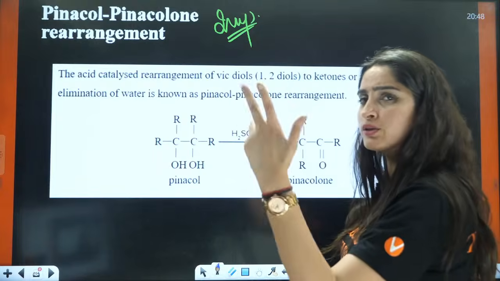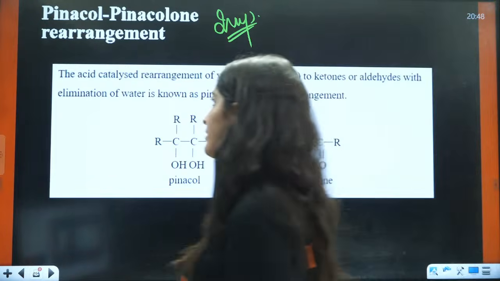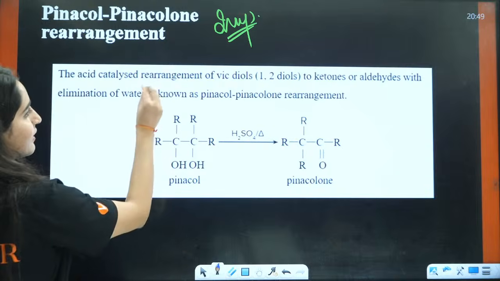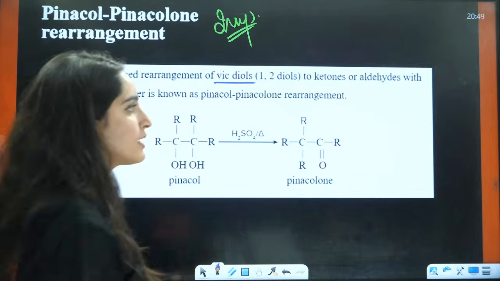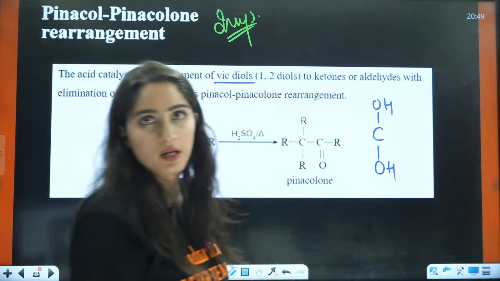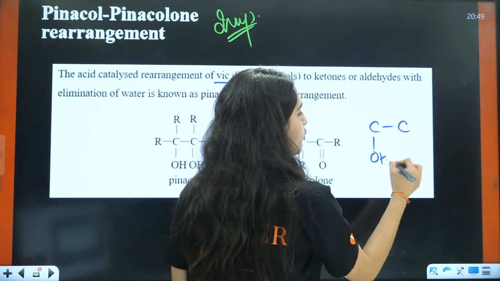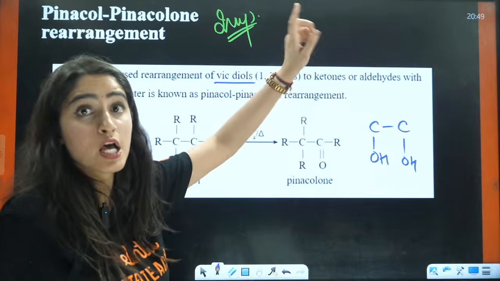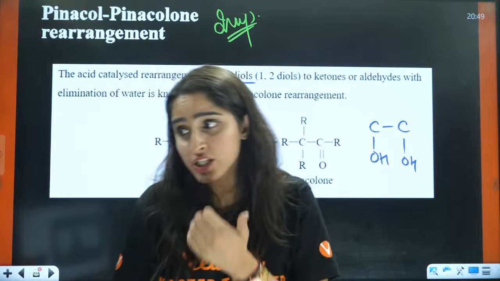So, by the time you think about whether you want to complete this today, I'll teach you what pinacol-pinacolone rearrangement is, right? Pinacol rearrangement is the acid catalyzed rearrangement of vicinal diol. What is vicinal, ma'am? Geminal is when on the same carbon you have two OH. What is vicinal? When on adjacent carbons you have OH. Basically, any group on the adjacent carbon is vicinal. Vicinal diols means you have two OH on adjacent carbons. Okay?